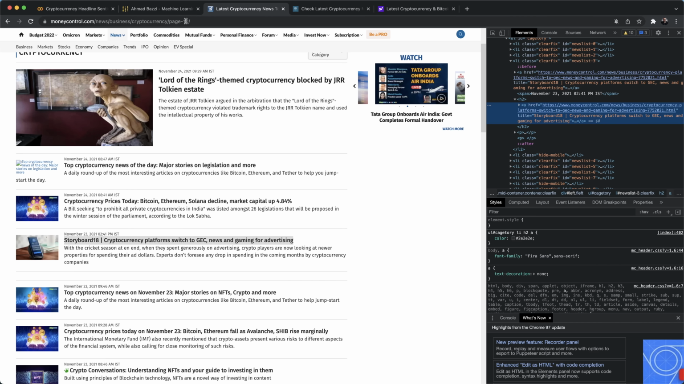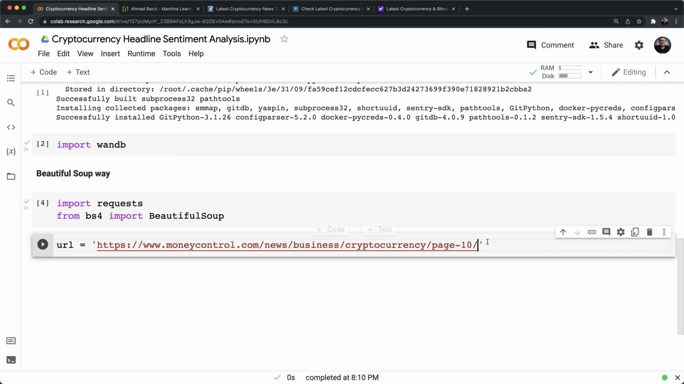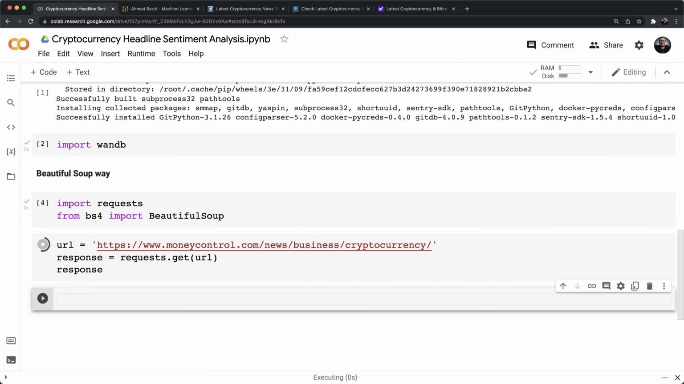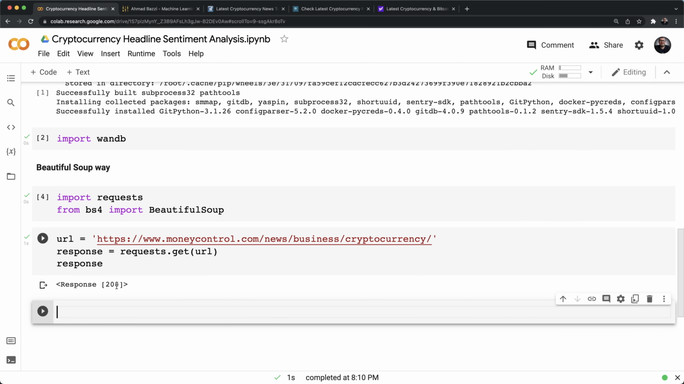For example, let's say Moneycontrol as such. I'm not going to limit myself to page 10, right? I'll just keep it generic for all pages. Next, what you'd want to do is fire a requests.get on this URL and check the response. And why not print the response, which is 200. That means all went well.